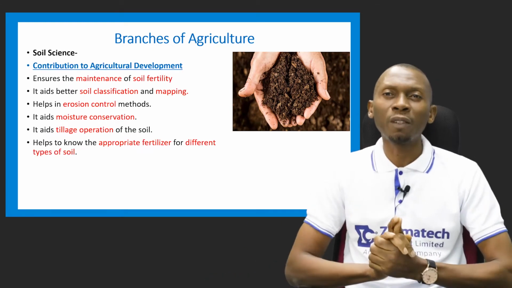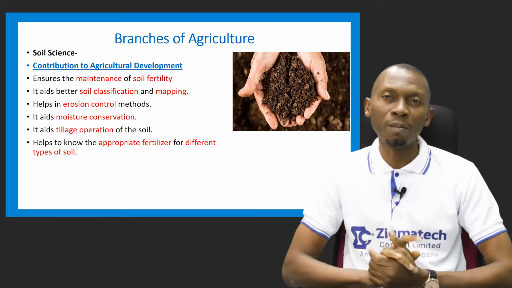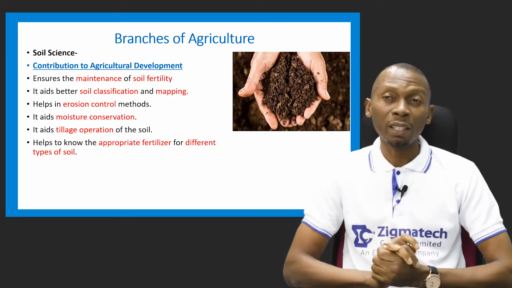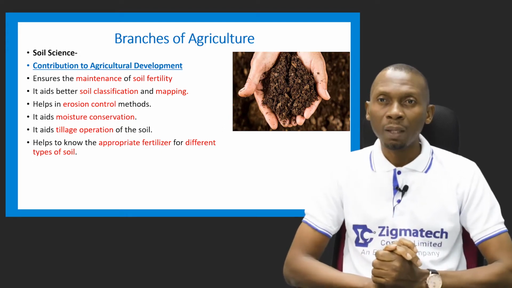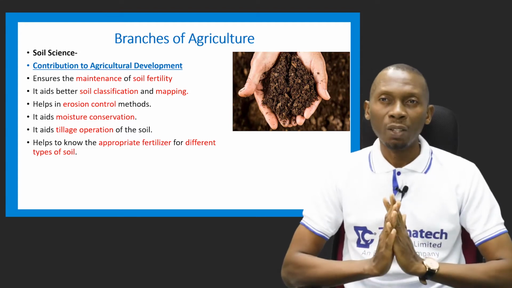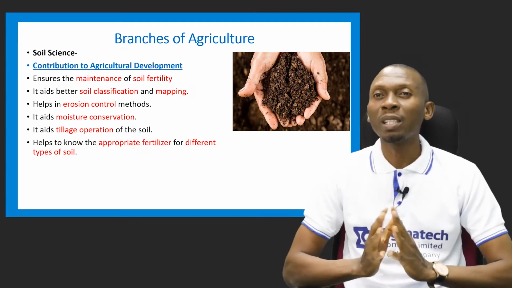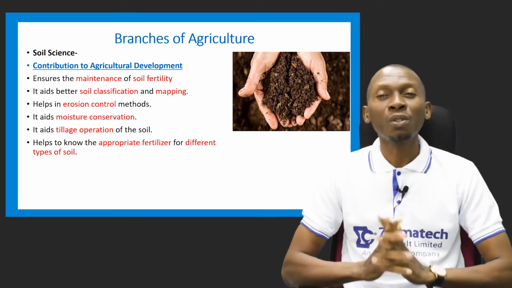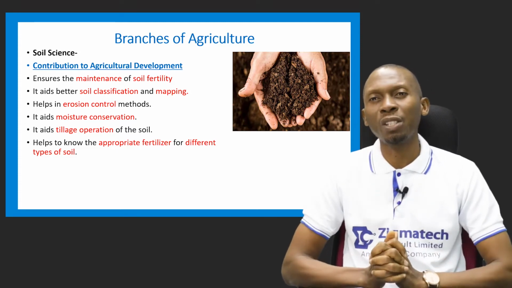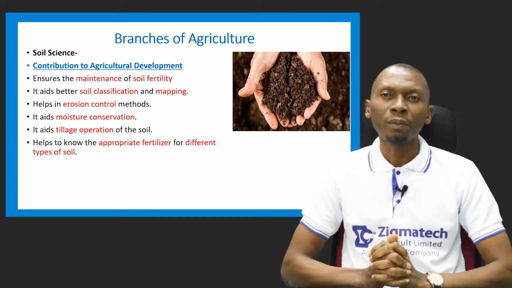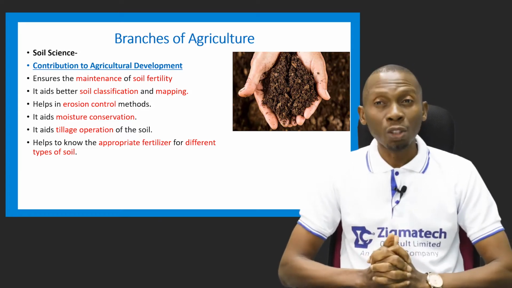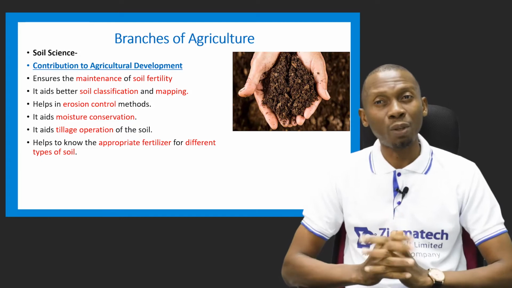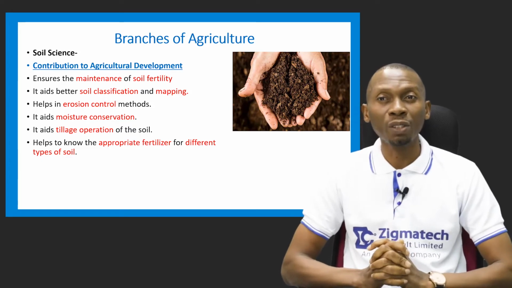Now, what's the contribution of soil science to agricultural development? It helps in the maintenance of soil fertility, because without fertility, your crops will not thrive well. It also helps in better soil classification and mapping. It also helps in erosion control, which is another important aspect in agricultural production.